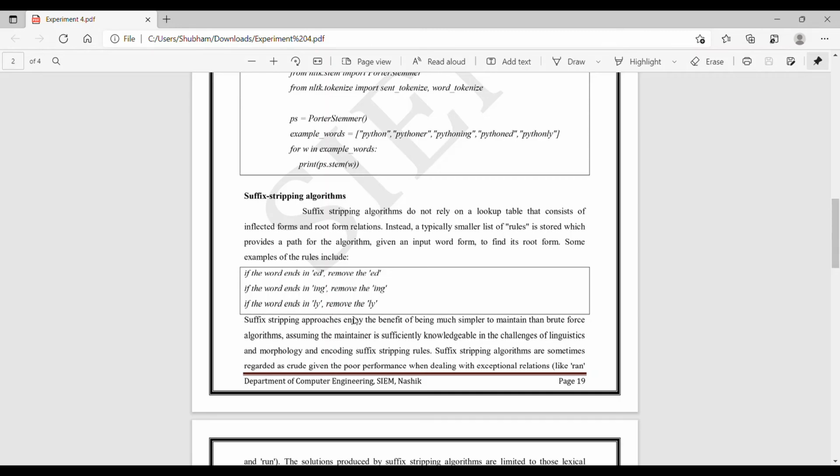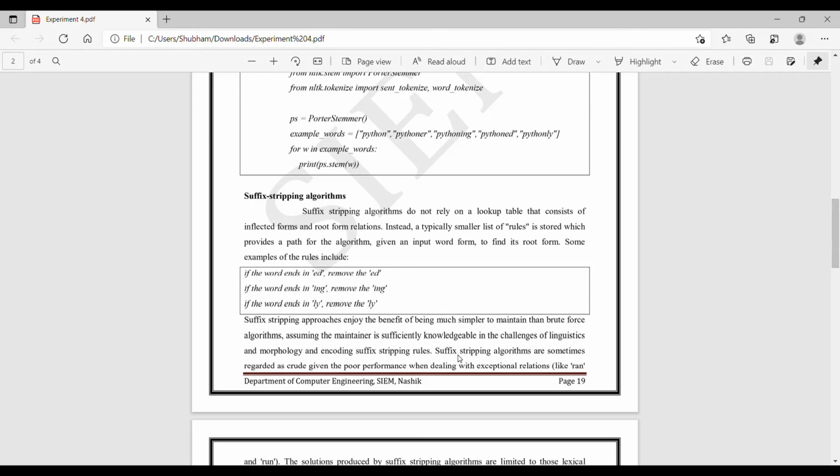the ly. Suffix stripping approaches enjoy the benefit of being much simpler to maintain than brute force algorithms, assuming the maintainer is sufficiently knowledgeable in the challenges of linguistics and morphology and encoding suffix stripping rules.